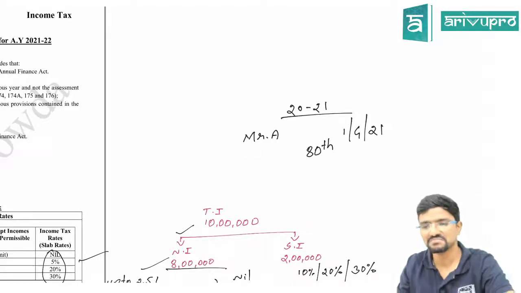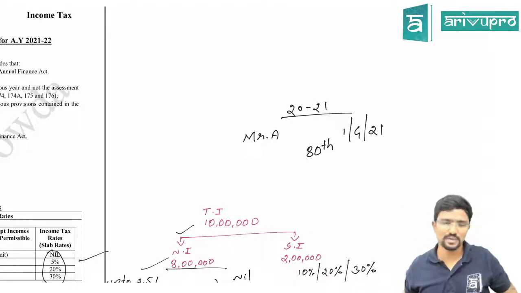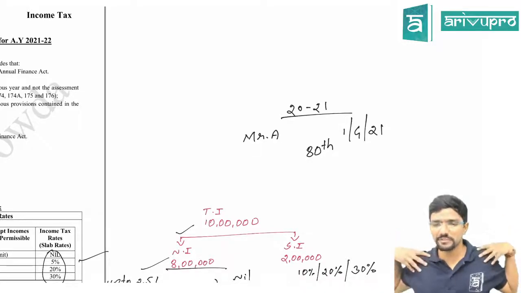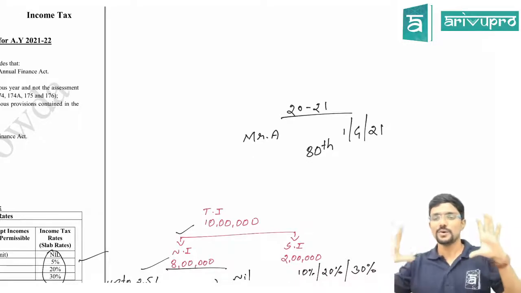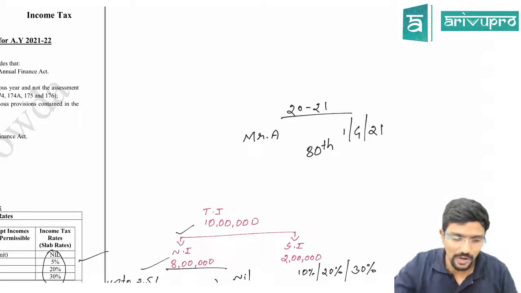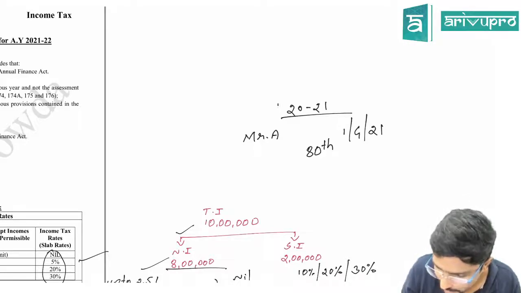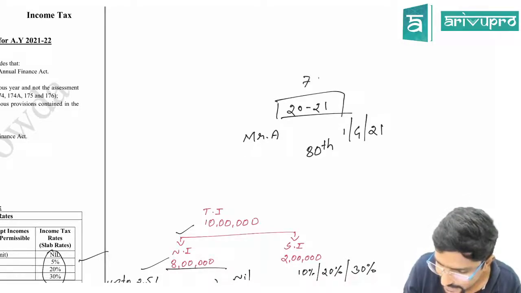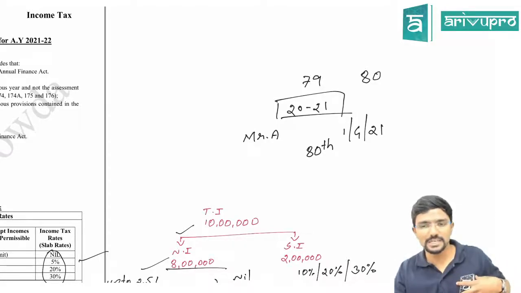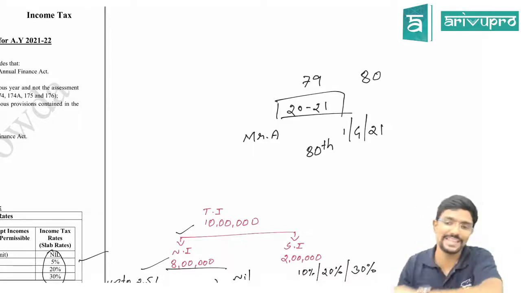Grand party. Buddha is giving a grand party. I have stayed alive for 80 years. That's an achievement for me. So I am hosting a grand party on 1st April 21. Now for my previous year 2021, should I take 79 years or 80 years is the question. Will my basic exemption limit be 3 lakh or 5 lakh is the question.